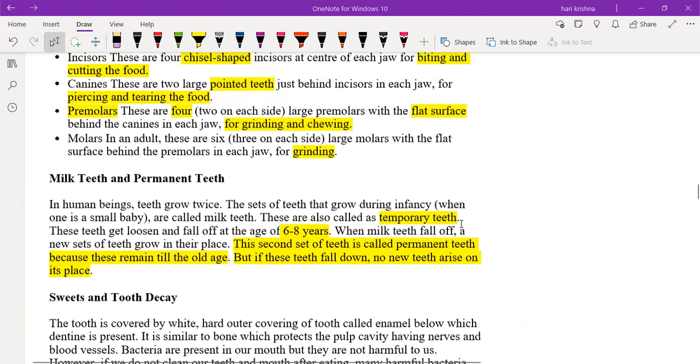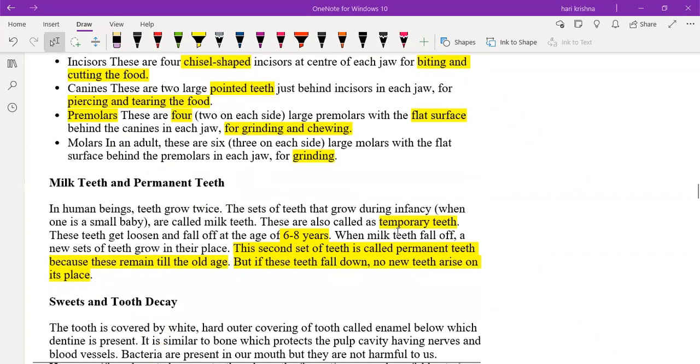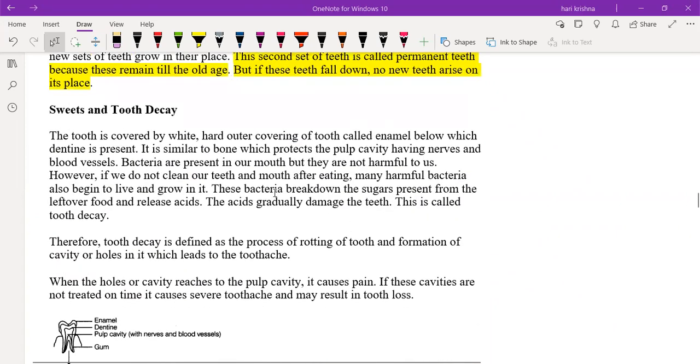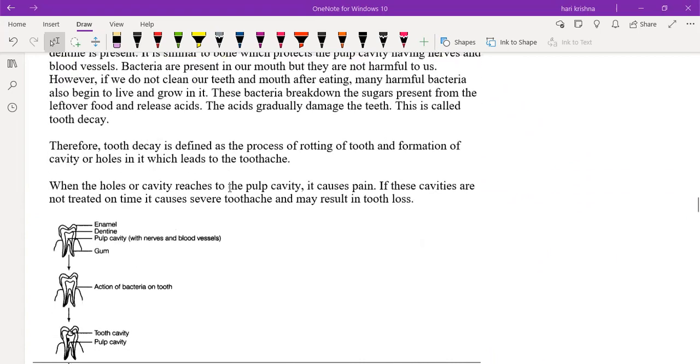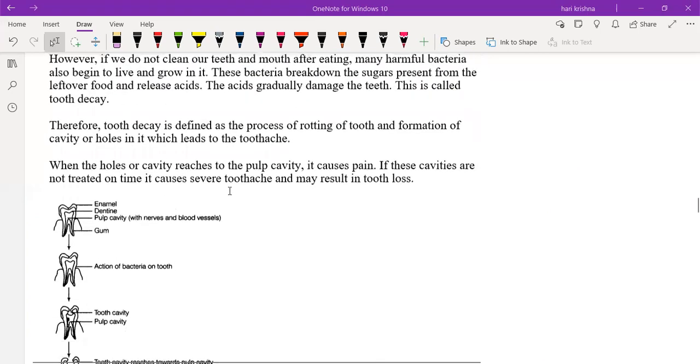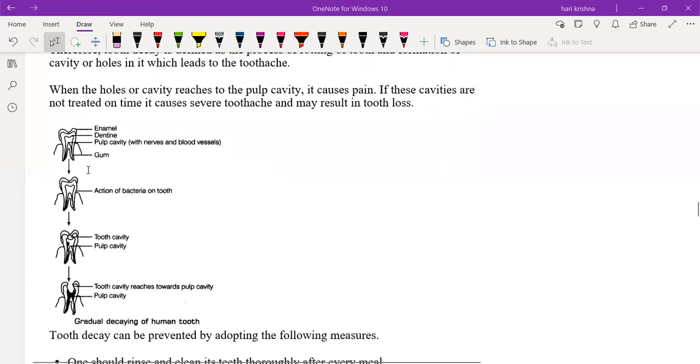Any doubts in this? No, sir. Okay. Next one is the sweets and the tooth decay. Okay, we'll discuss about the sweets and tooth decay afterwards. But first, we'll discuss about the structure of the teeth.